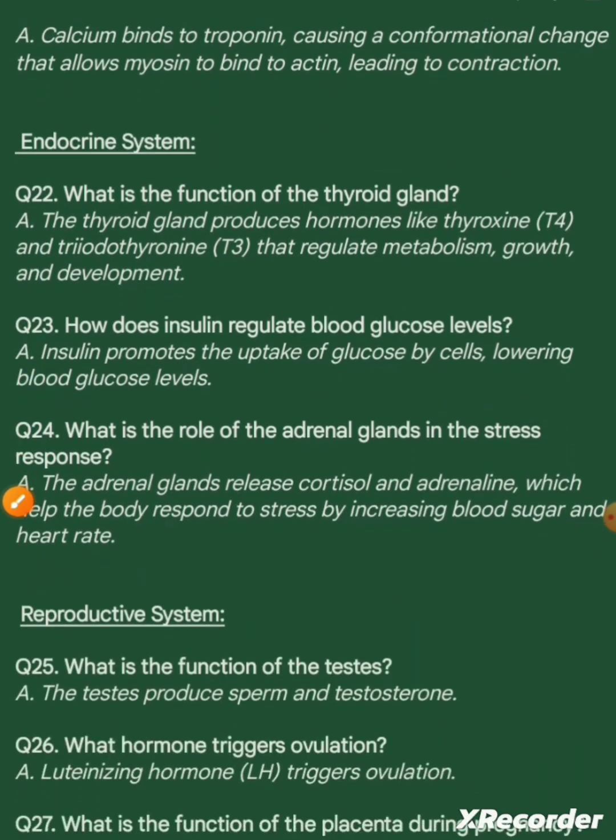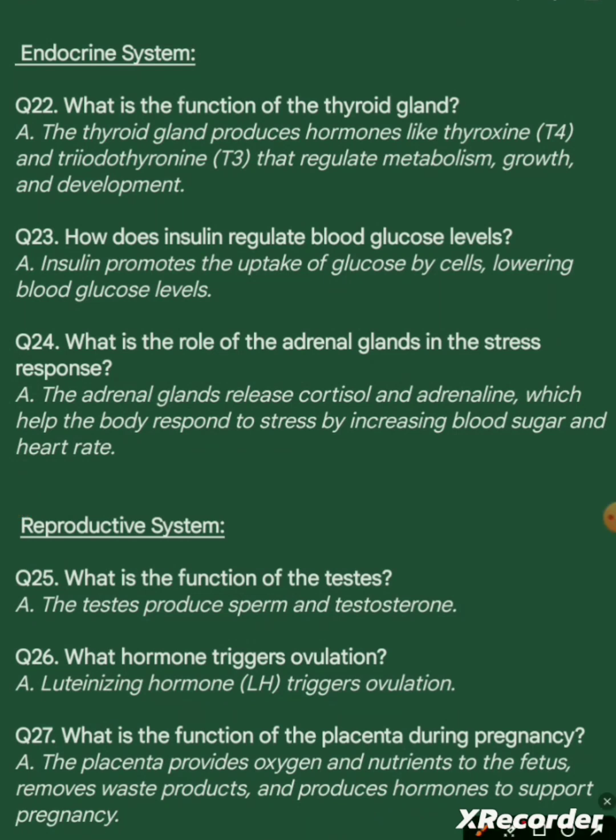Endocrine system. Question 22. What is the function of the thyroid gland? Answer. The thyroid gland produces hormones like thyroxine (T4) and triiodothyronine (T3) that regulate metabolism, growth, and development.